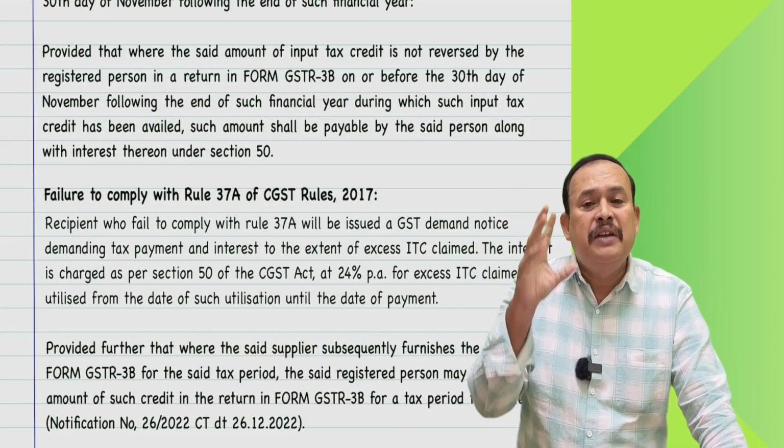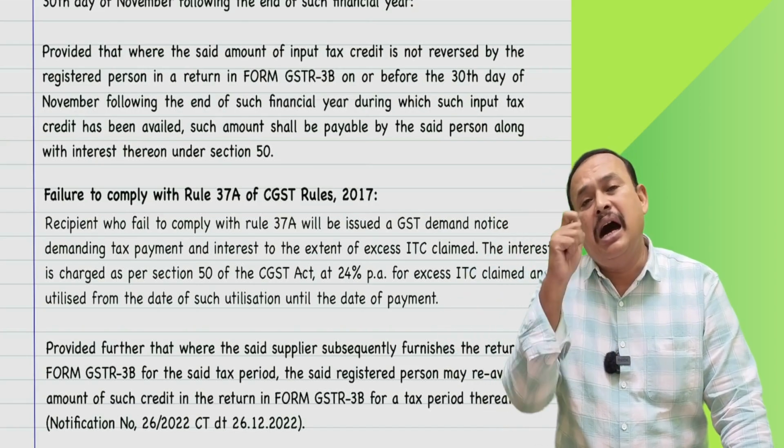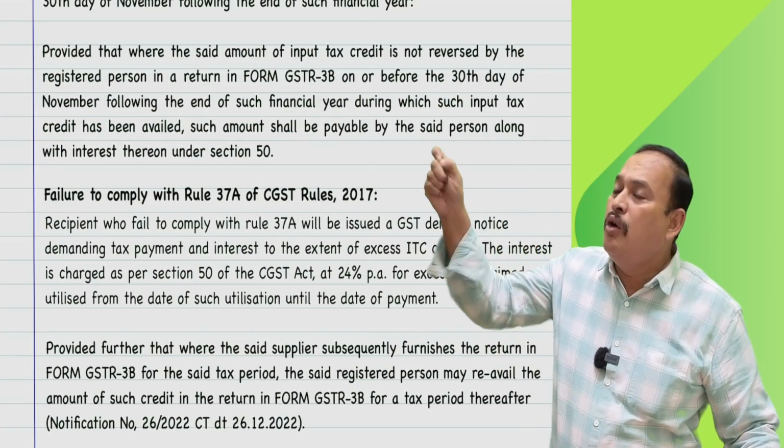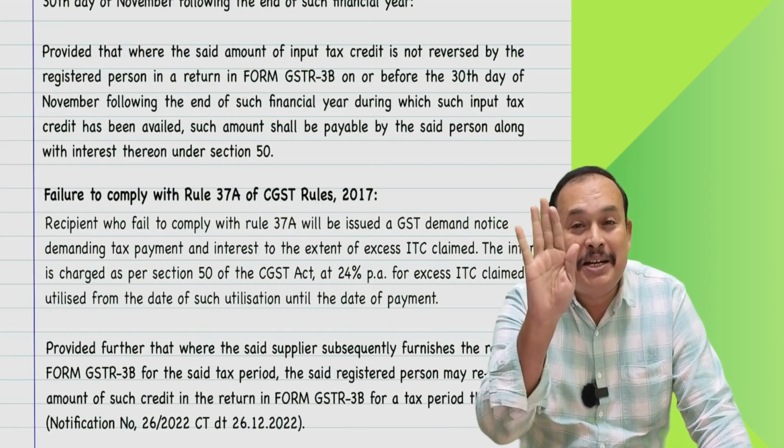Sir, what if I honor Rule 37A? I have honored, that means before 30th of November I reverse the input tax credit. In that case, am I required to pay interest? Not required to pay interest.